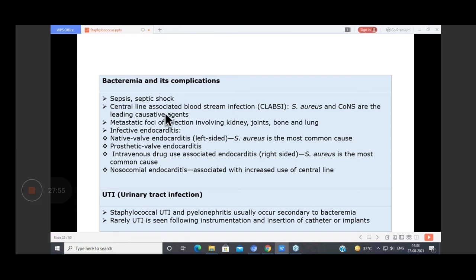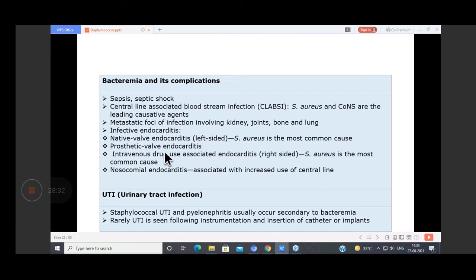Then central line associated bloodstream infections. We use central lines and cannulas, we use a central line in the neck in a hospital in a very sick patient in order to give fluid, medicine, and so on. So it is a very common cause of CLABSI, the central line associated bloodstream infection. Then metastatic foci of infection involving kidney, joint, bone, and lung. It is an important cause of infective endocarditis also. Staph aureus is the most common cause of native valve endocarditis.